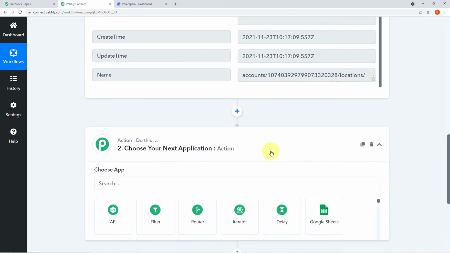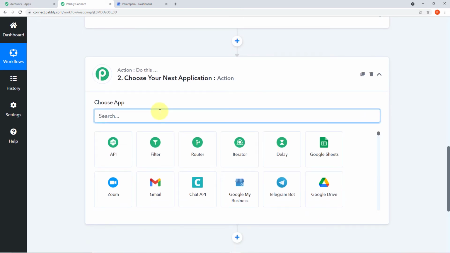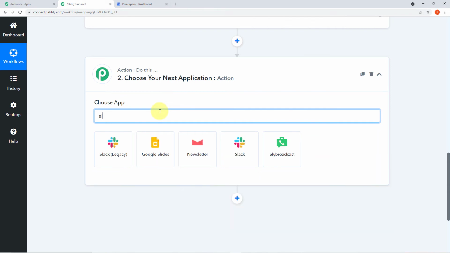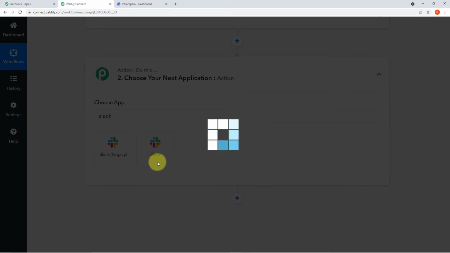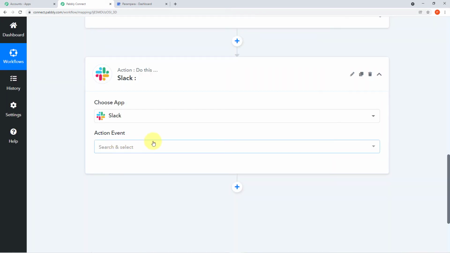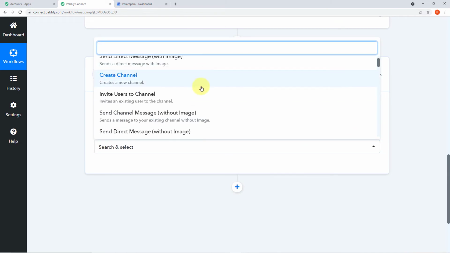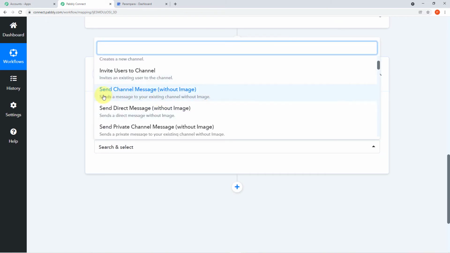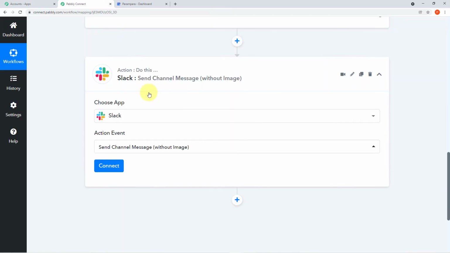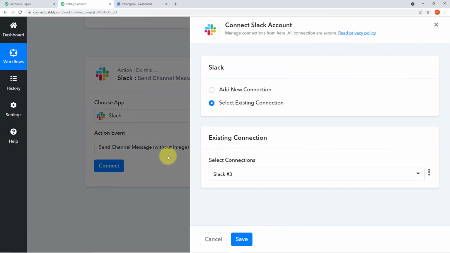For that you have to click on your next application, come to the search field, and here you have to search for Slack. As you can see on my screen, this one you have to choose, Slack. Now a new field of action event will emerge in front of you. If you click this arrow, you can see the various action events. Now I want to choose this particular action event because I want to send a channel message but without the image. So I'll be choosing this and now I'll click on connect.